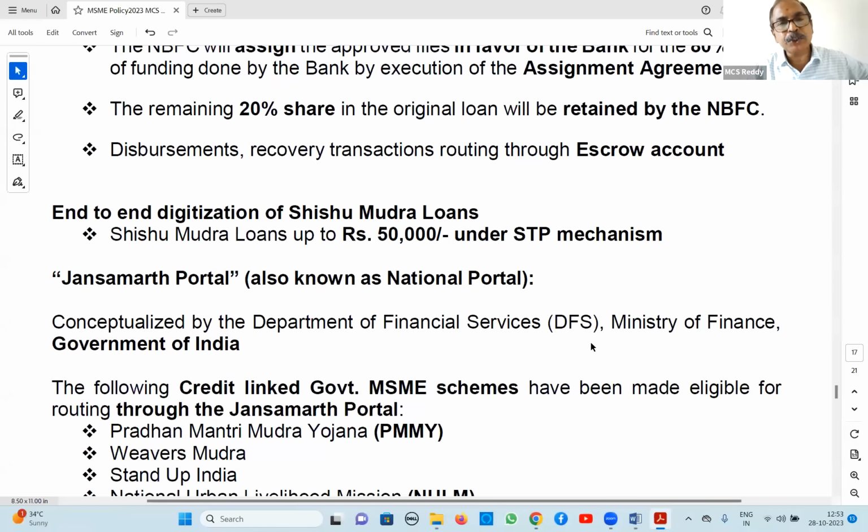End-to-end digitization of Shishu Mudra loans. Shishu Mudra loans up to 50,000 through STP mechanism, straight through processing.